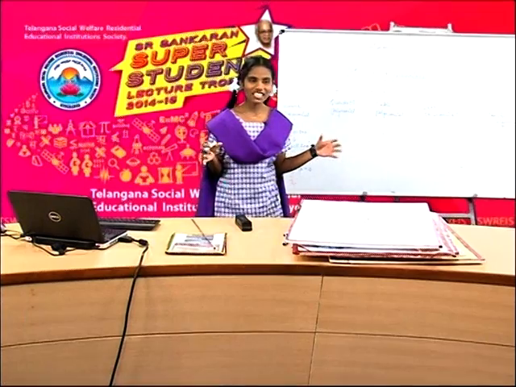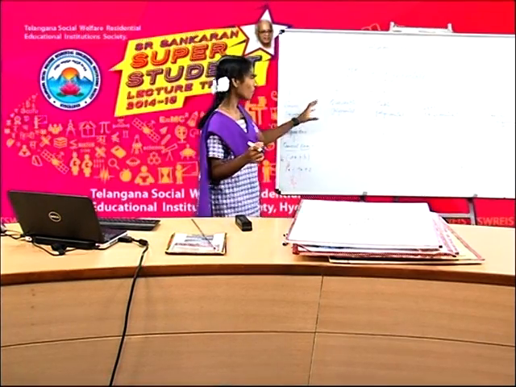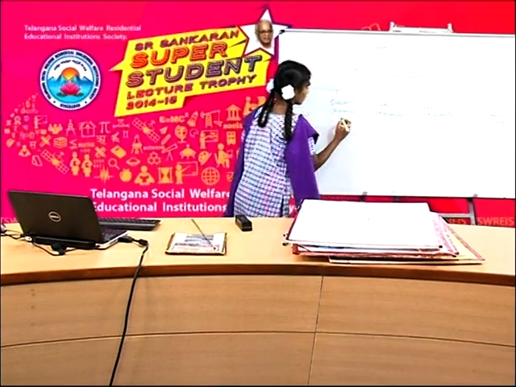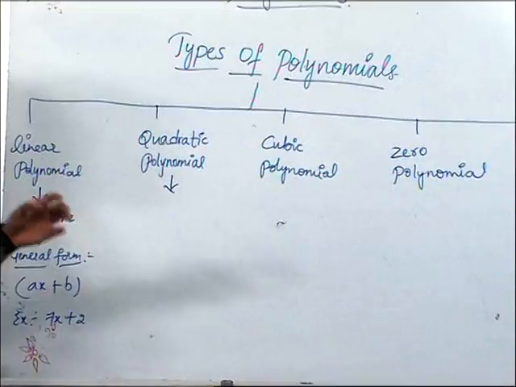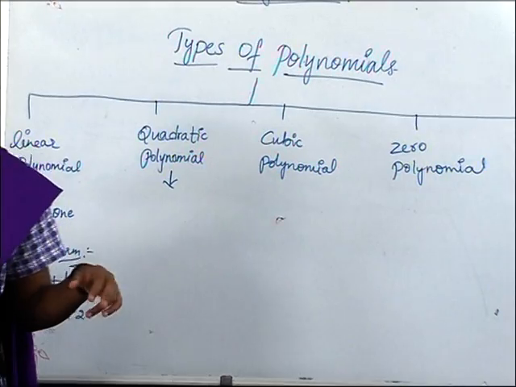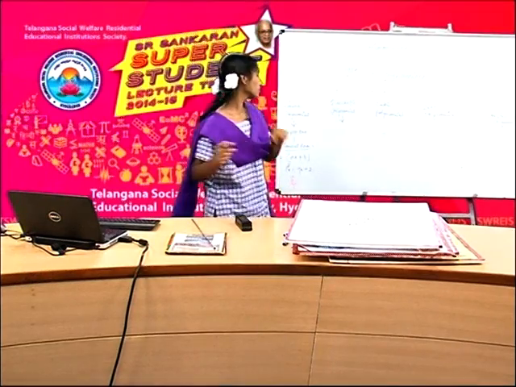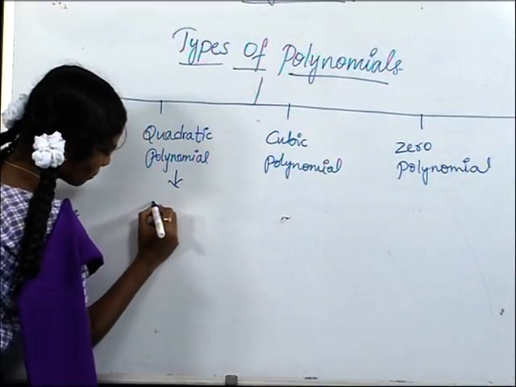Friends, now we are going to discuss about quadratic polynomial. Quadratic polynomial means a polynomial whose degree is 2 is called a quadratic polynomial.